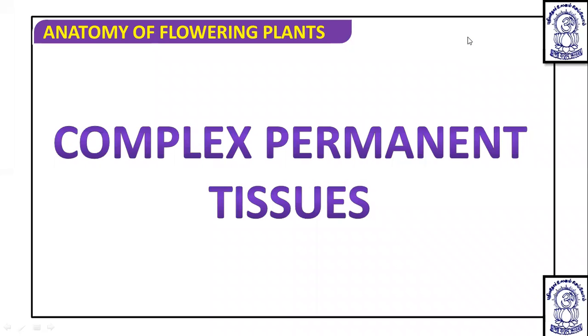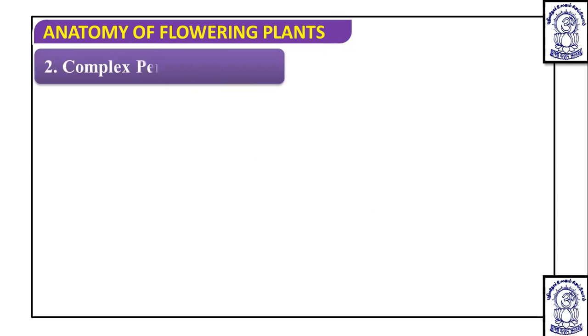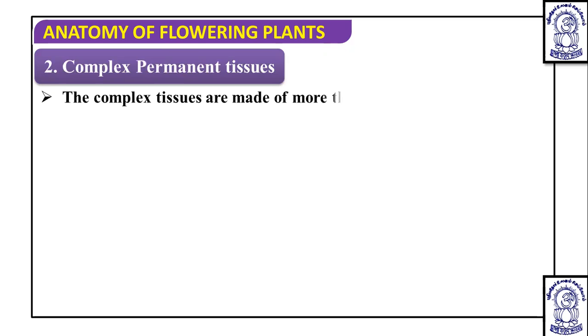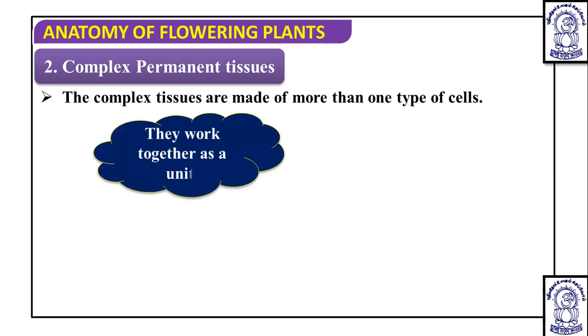Complex permanent tissues are made up of more than one type of cell, different types of cells, but they work together as a unit.